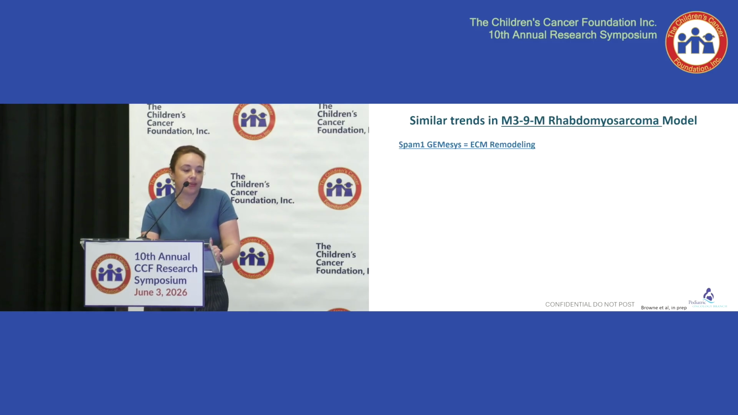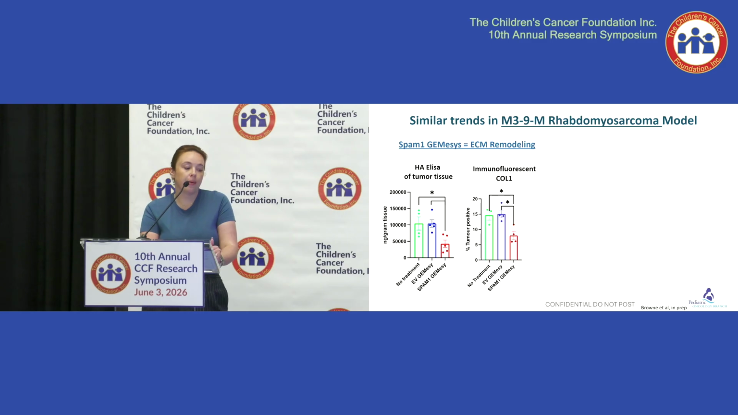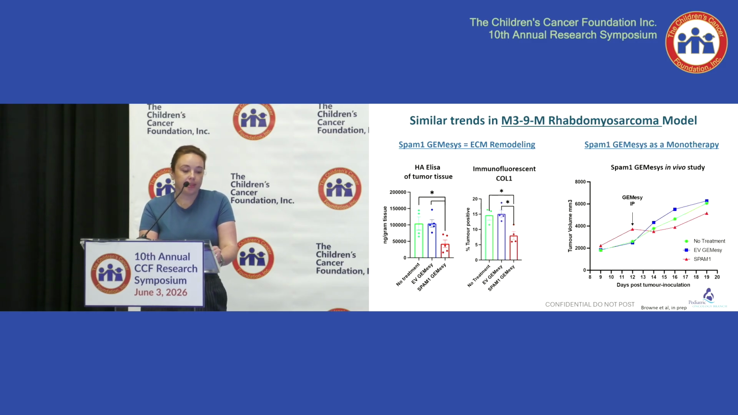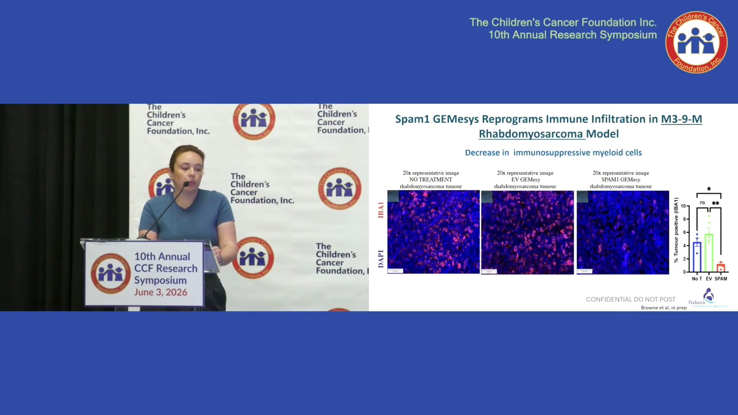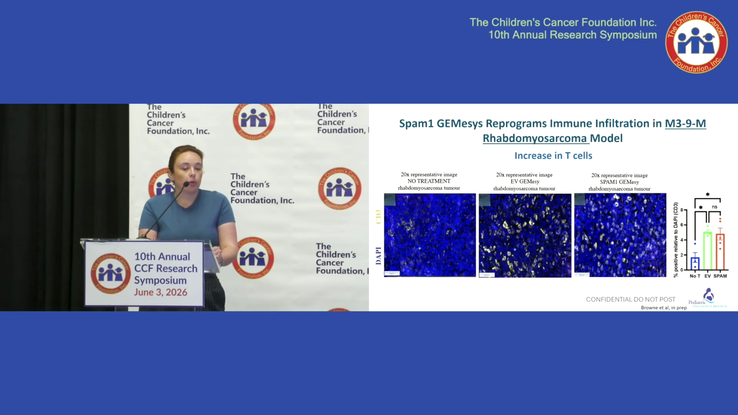And then we were seeing similar trends in our rhabdomyosarcoma model. So our SPAM1 gemesses were also remodeling the ECM, with a significant reduction in HA, as well as a significant reduction in our collagen content. And again, exactly the same as we were seeing initially with the dose, we saw that 7-day window where there was a reduced tumor volume, and then the disease did begin to progress again. And in our rhabdomyosarcoma model, we were seeing the same trend when it came to immune cell infiltration. We were seeing a decrease in these immunosuppressive myeloid cells. This is a macrophage marker. And then we were also seeing an increase in T cell infiltration.